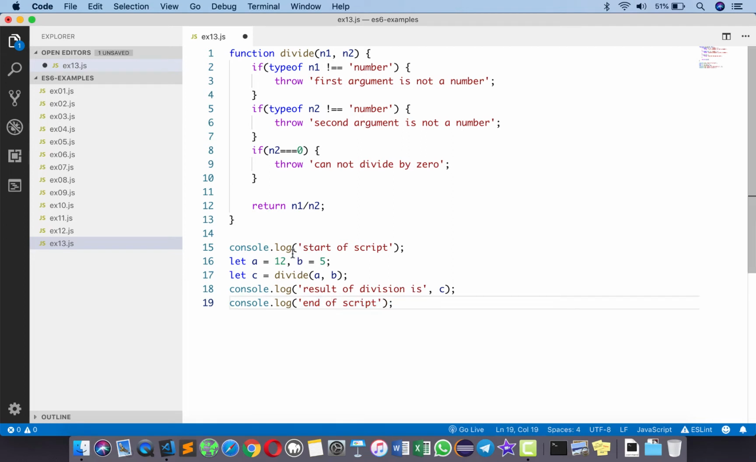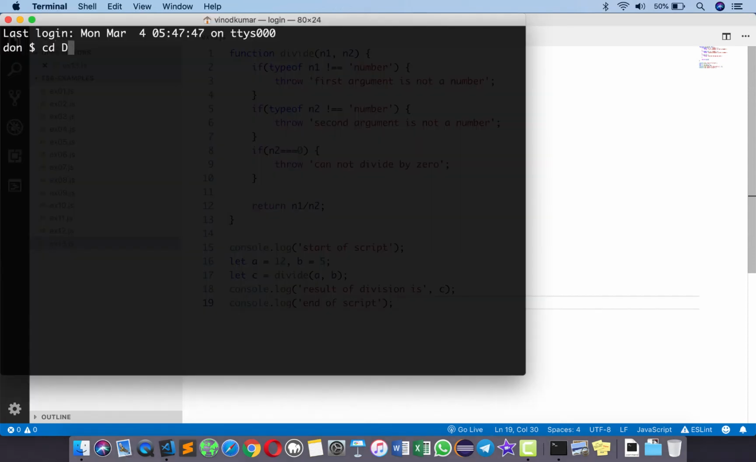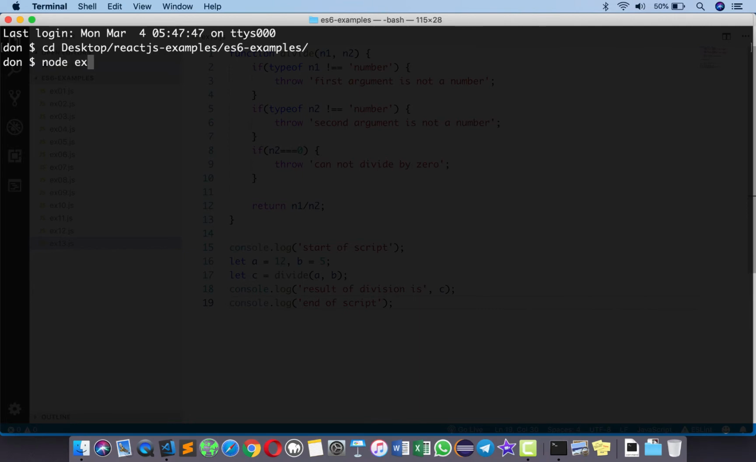Now the reason I'm printing start of script and end of script is to show you that all these lines of code get executed one by one in a synchronous style, and then I want to convert this function into an asynchronous function using promises. To execute this file, let's go to a command prompt and get into the directory. And then I want to type here the command node followed by ex13 or ex13.js.